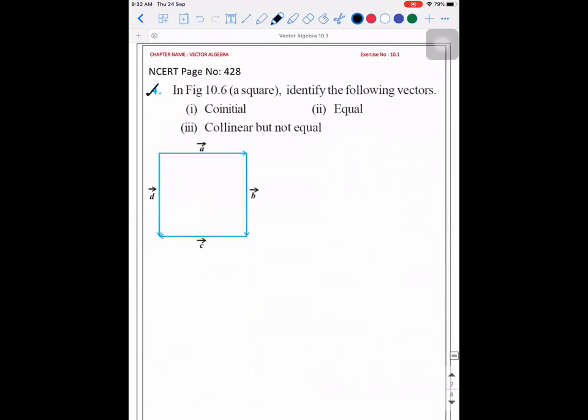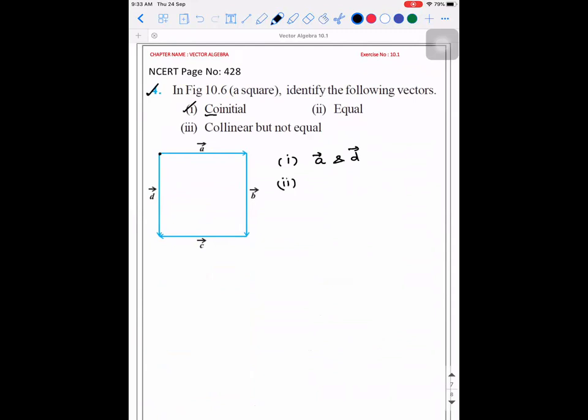So in figure 10.6 square, identify the following vectors. You need to identify the co-initial vectors. So co-initial means same starting point. So for the first one, what is the answer? A vector and D vector. That's right.